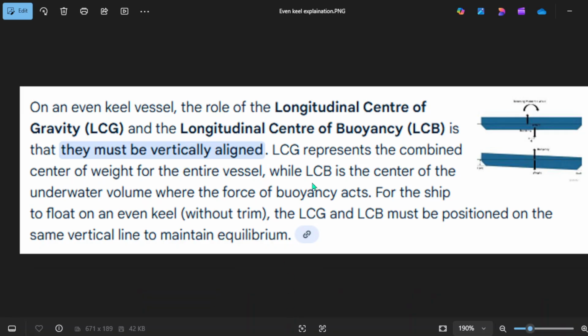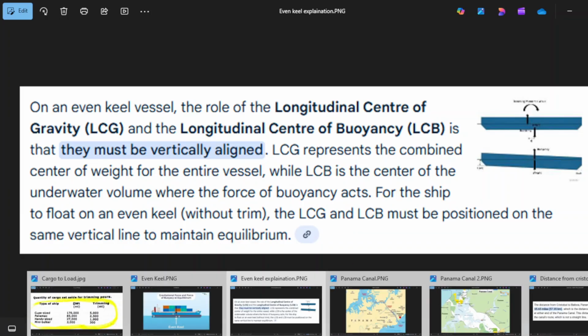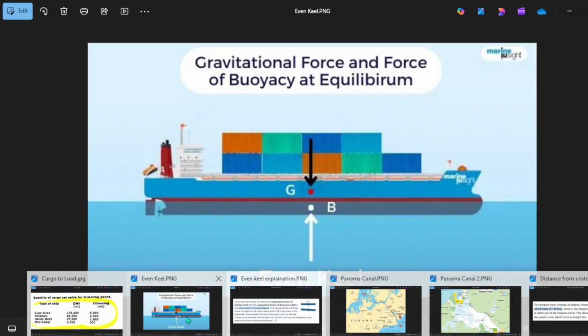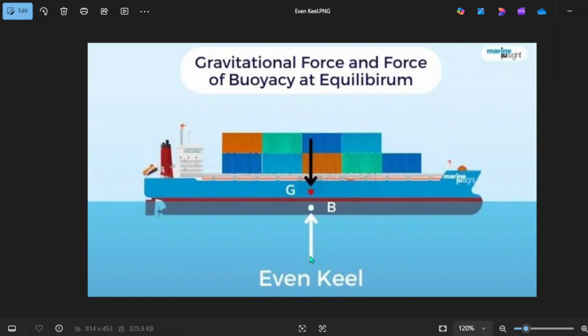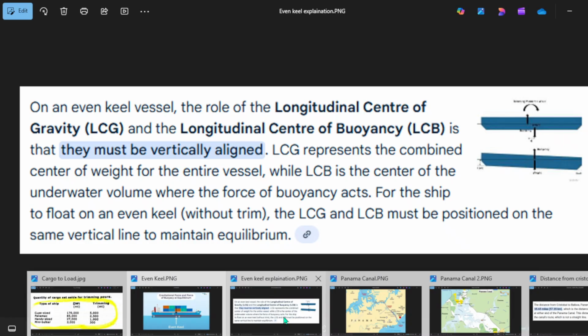While the LCB is the center of the underwater volume where the force of buoyancy acts. Buoyancy is the water pushing the vessel upward. So when gravity is pushing it downward, the buoyancy is pushing it upward. But since they are in one line, that's why it is even keel. I hope that's better as I explained.